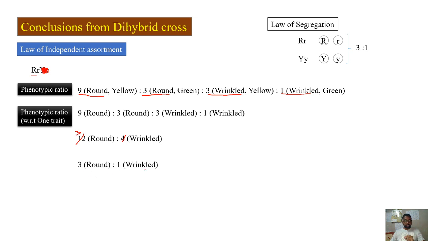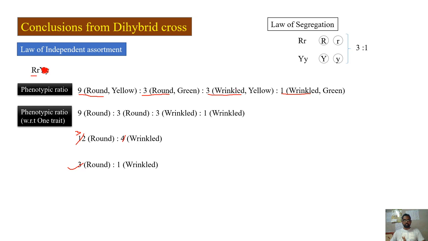So in the dihybrid cross also, I am able to see a 3:1 ratio when I ignore one pair of traits. The same way, when I ignore the shape here, I should get the same, that is 3:1 with respect to yellow and green, that is with respect to the seed color, that you can see here.